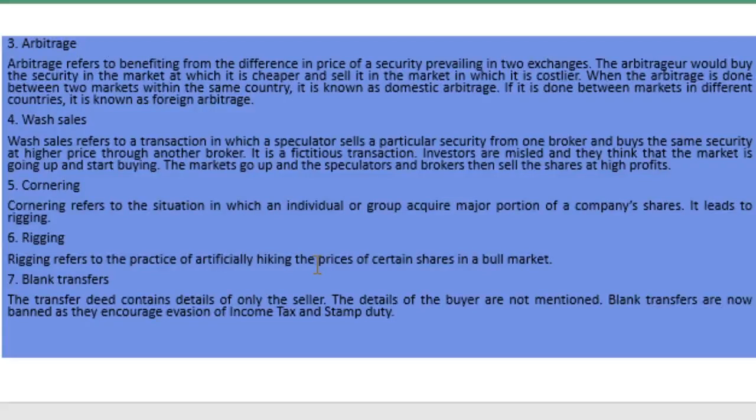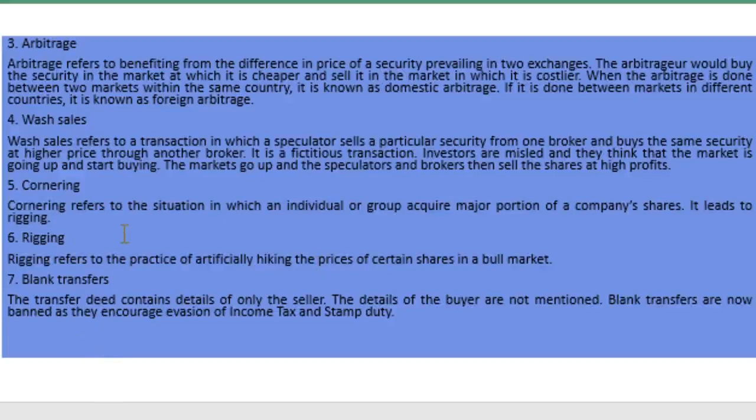These types of members sell securities at lower prices through brokers and they themselves purchase at higher prices, so automatically in the market people feel that sales are happening at a higher rate, and they make use of this advantage. These types of sales are known as wash sales.